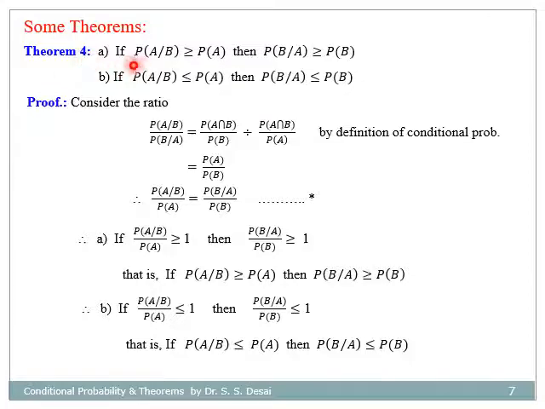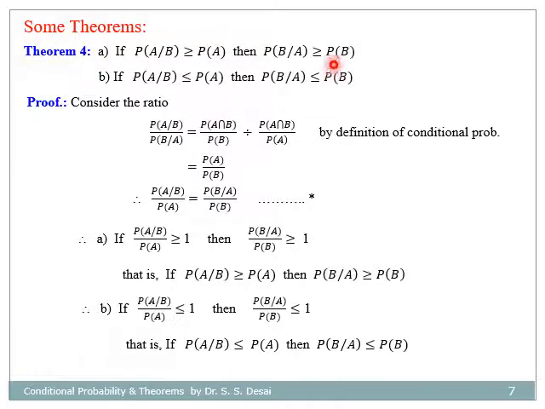The next theorem is: if probability of A given B is greater than or equal to probability of A, then automatically probability of B given A is also greater than or equal to probability of B. Also, if probability of A given B is less than or equal to probability of A, then probability of B given A is also less than or equal to probability of B.